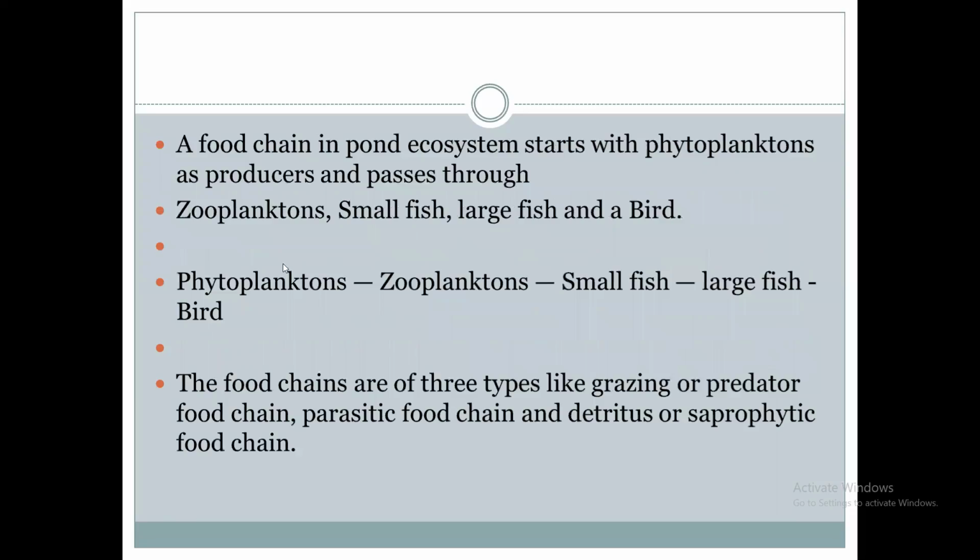Okay. So it is shown in arrow form. The zooplanktons will consume the phytoplanktons for their energy. Small fishes will consume zooplanktons. Large fishes will consume small fishes. And birds like heron or other birds will consume large fishes.